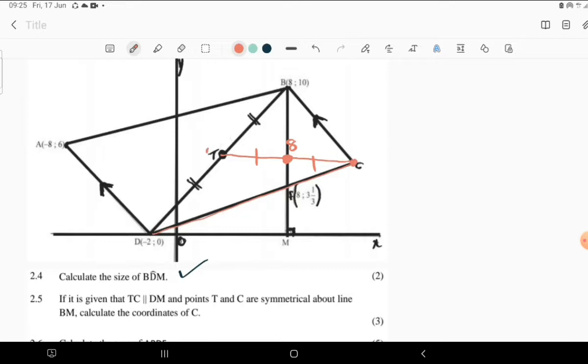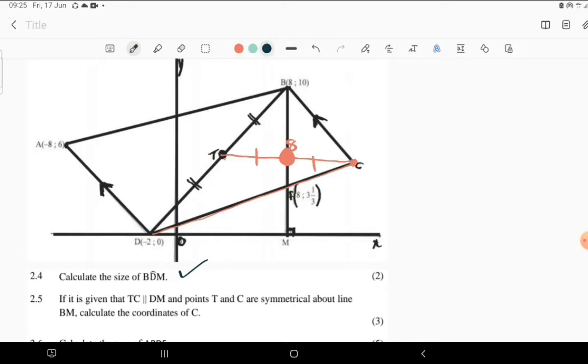So if we can know the coordinates of T and specifically the X coordinate of T, it is going to take us to know the distance from T to this point. Now we're going to travel the very same distance from that point to C. So we're going to find now the coordinates of C. Now, what are we having? Let's determine the midpoint of BD, which is the coordinates of T.